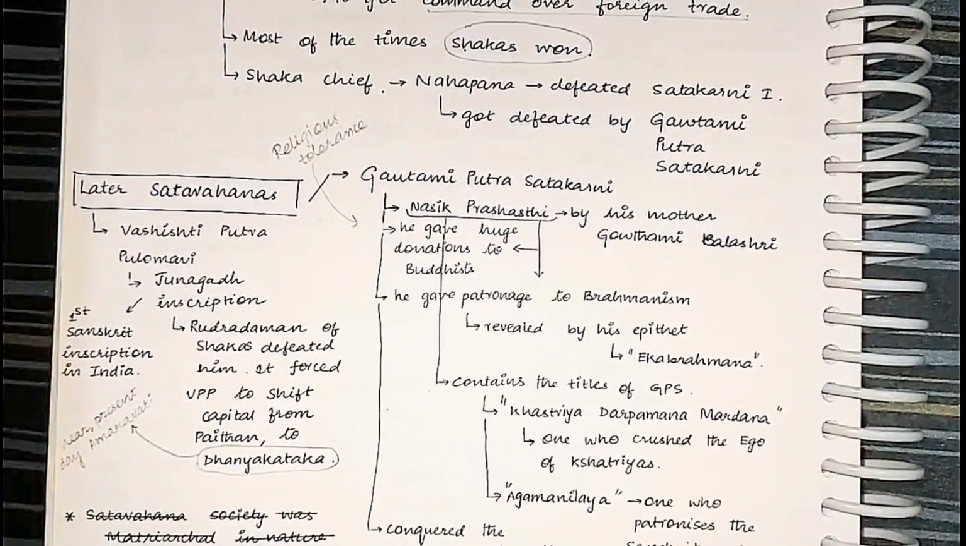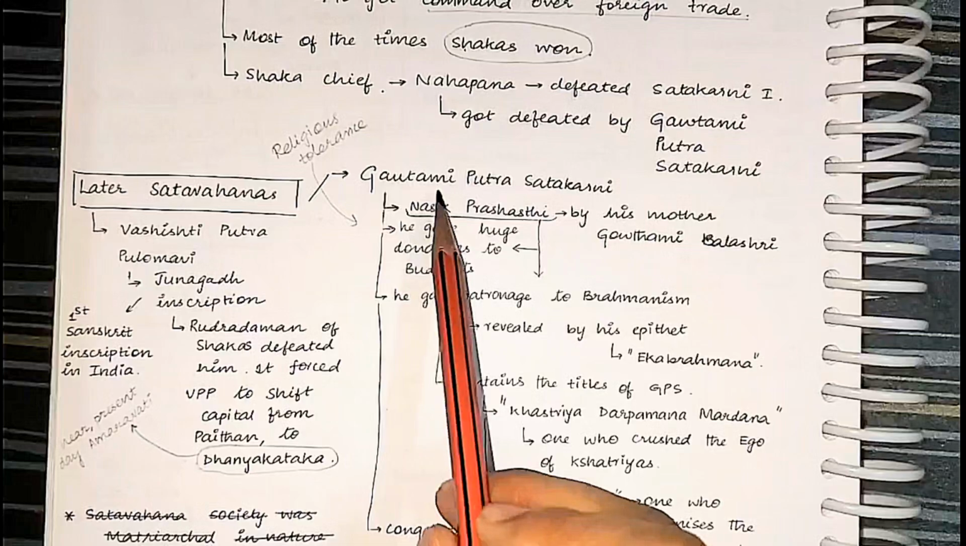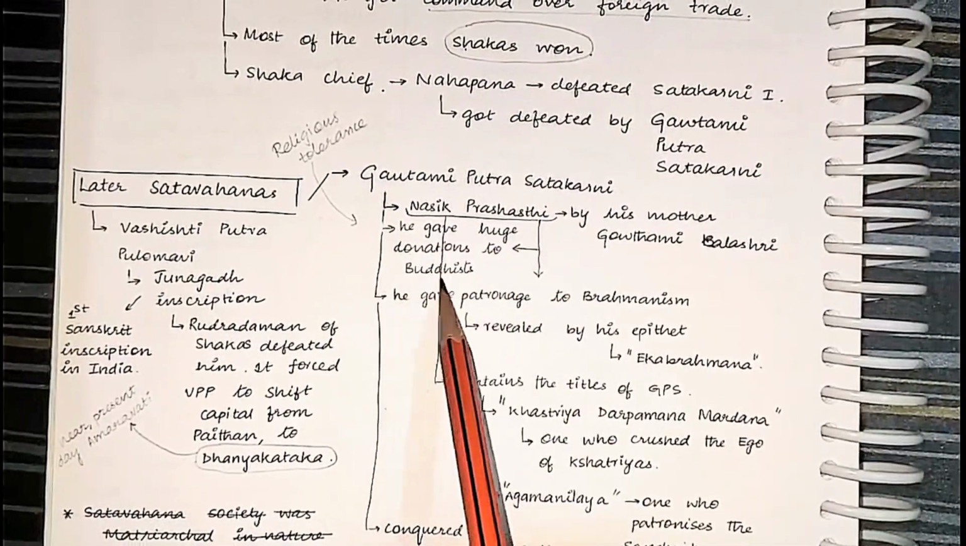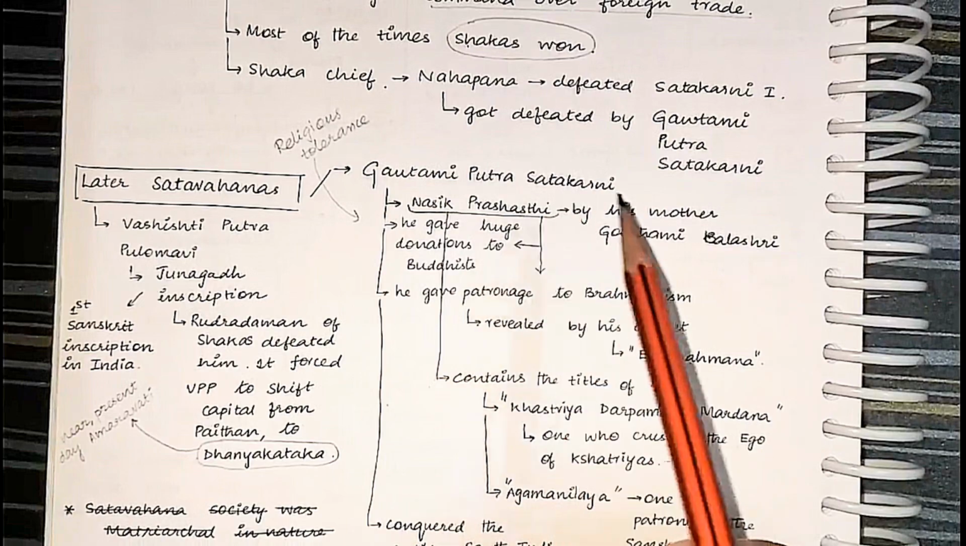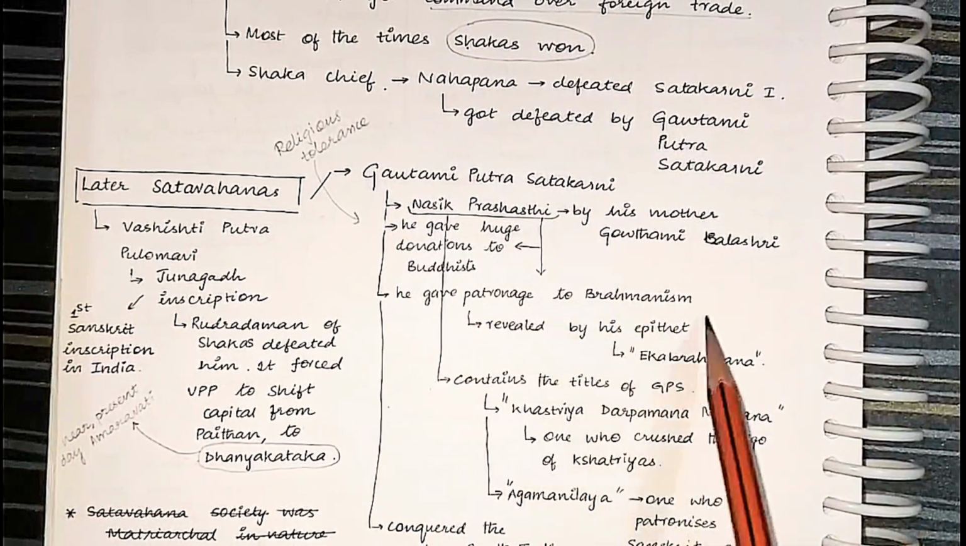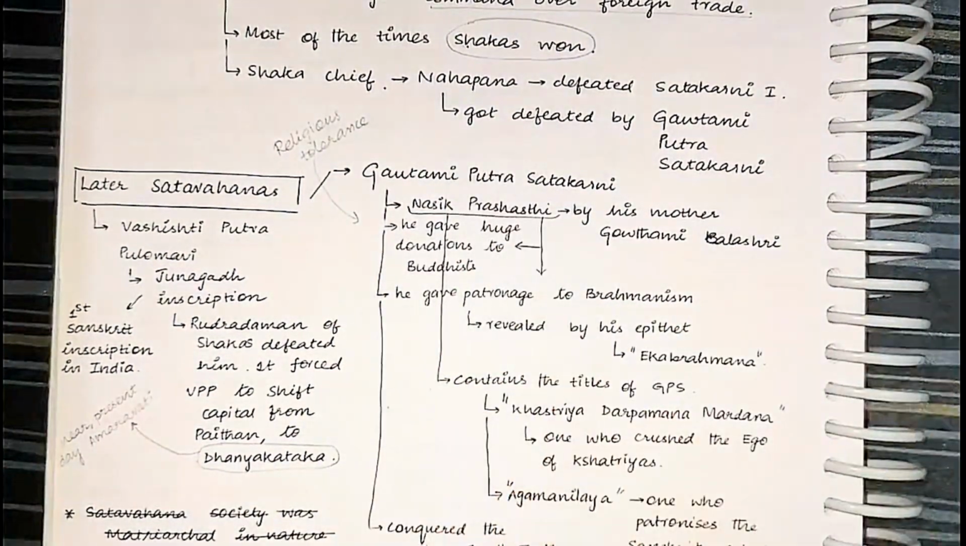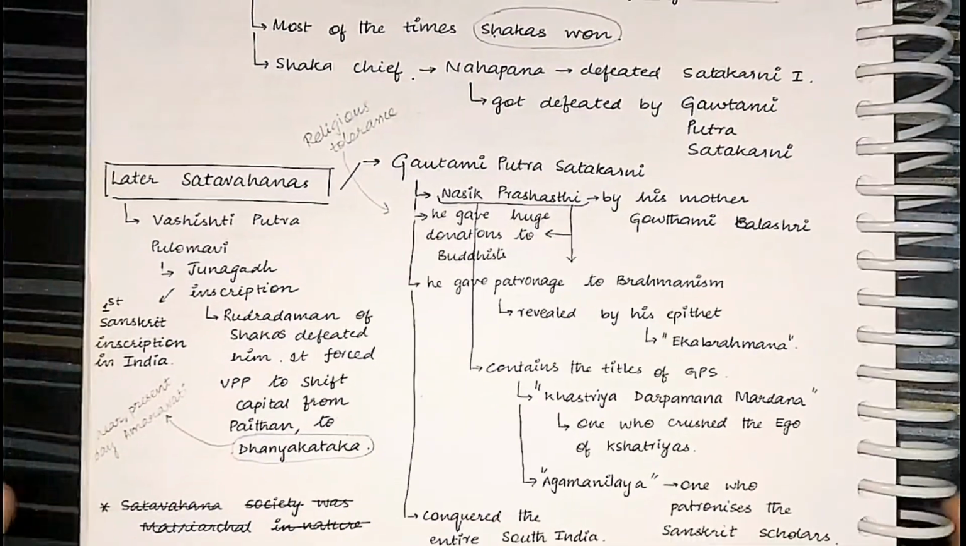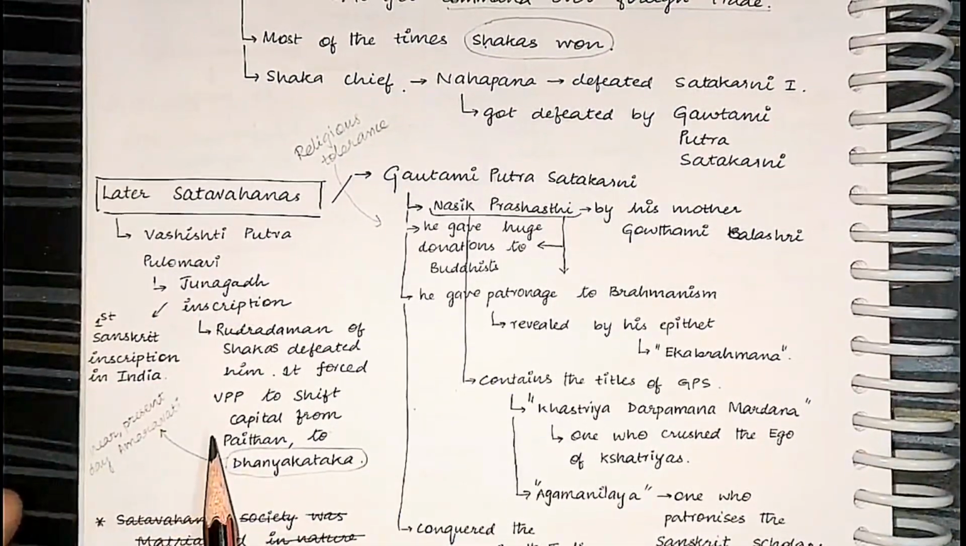So whenever there is a context of religious tolerance, you can write this. As per Nasik Prashasti, Gautamiputra Shatakarni gave a huge amount of donations to the Buddhists, although he was inclined towards Brahminism. This shows the religious tolerance of those times. That's it. Next, Vashishtiputra Pulomavi.